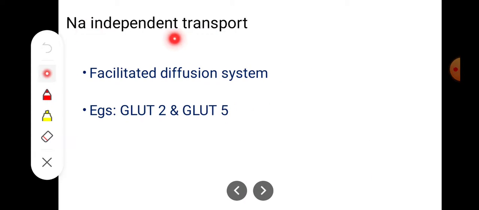Next is about sodium independent transporter. I told you the next one, which is mainly by facilitated diffusion with the help of glucose transporters. There are GLUT 1 to 7 glucose transporters present in our body.